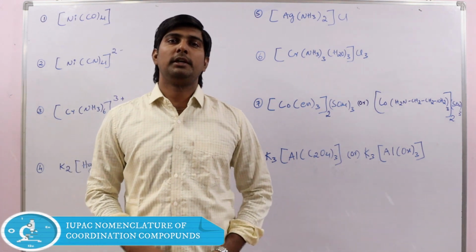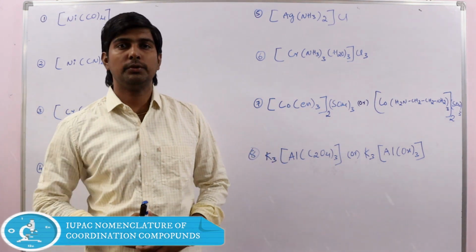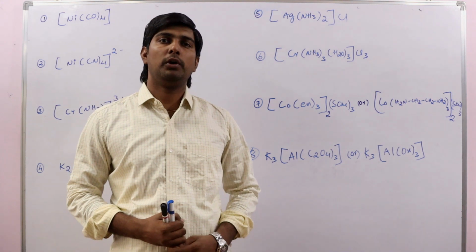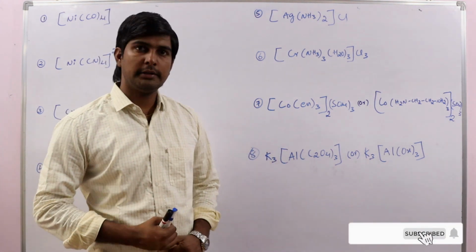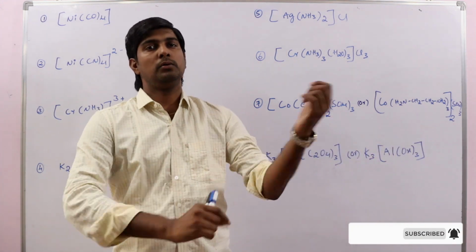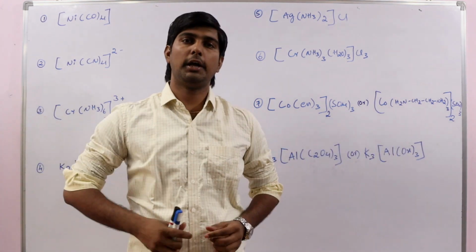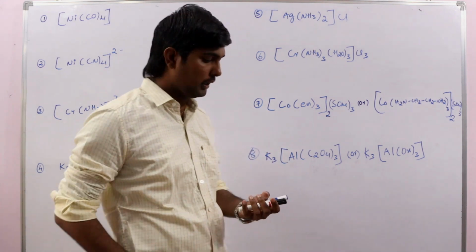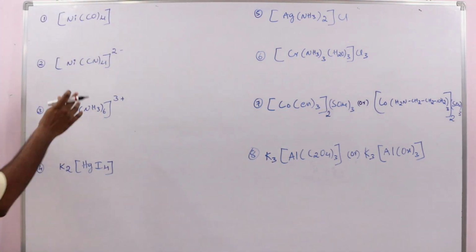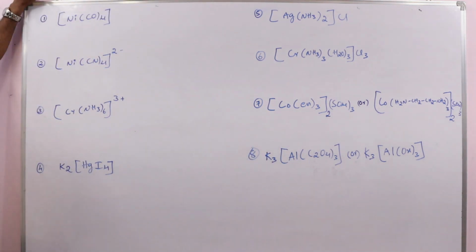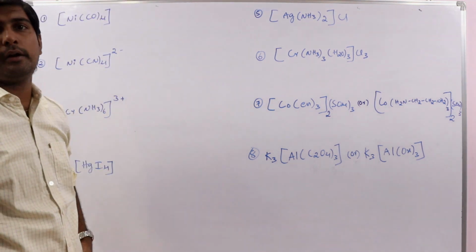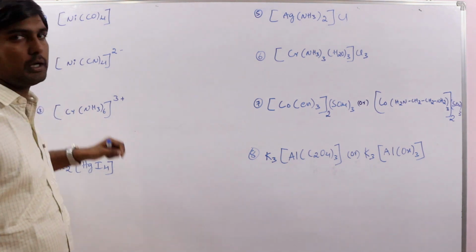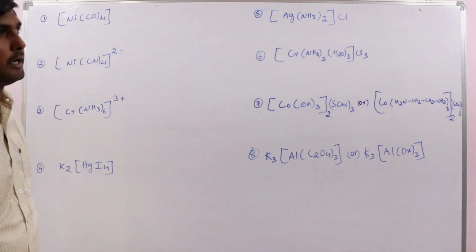Students, in the previous lecture we discussed the rules to write the name of a coordination compound according to the IUPAC rules. In this lecture, let us discuss how to write the names for the different types of complexes. First complex. Before we give the name for a complex, you must calculate the oxidation state of the metal in that complex. That is essential.